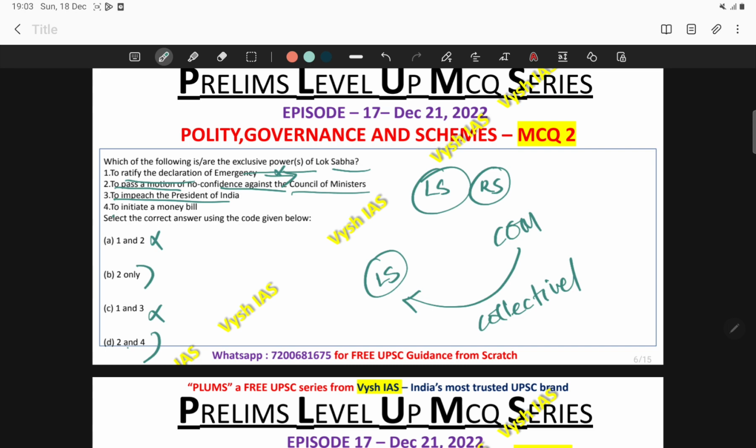No, this is a wrong statement, because in the impeachment of President, both Lok Sabha and Rajya Sabha are involved. So this statement is also wrong. So you are left out with B and D. Okay, so you have to look at the fourth statement also. So initiate the money bill. Okay, initiating the money bill, it is exclusive power of Lok Sabha. So this is correct. So you can go with D. The answer comes out to be D.